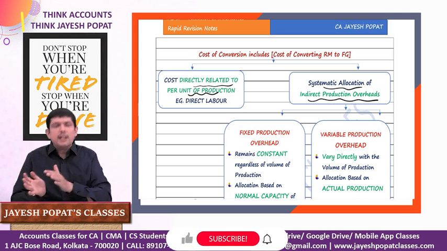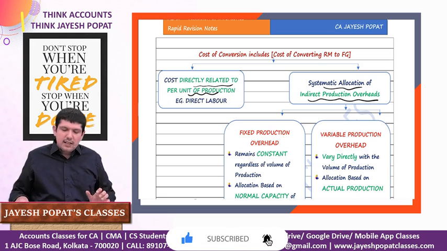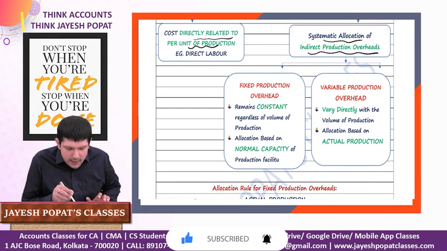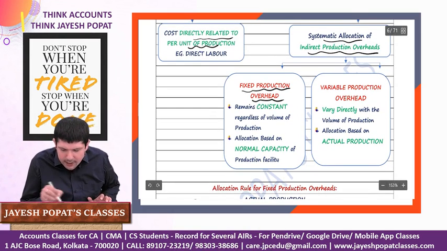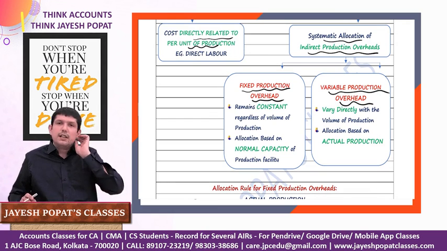Therefore, we have to allocate them to the cost of the finished goods, right, on some reasonable basis. Therefore, it's a systematic allocation of indirect production overheads. These indirect production overheads can be categorized into two categories: variable production overheads and fixed production overheads.